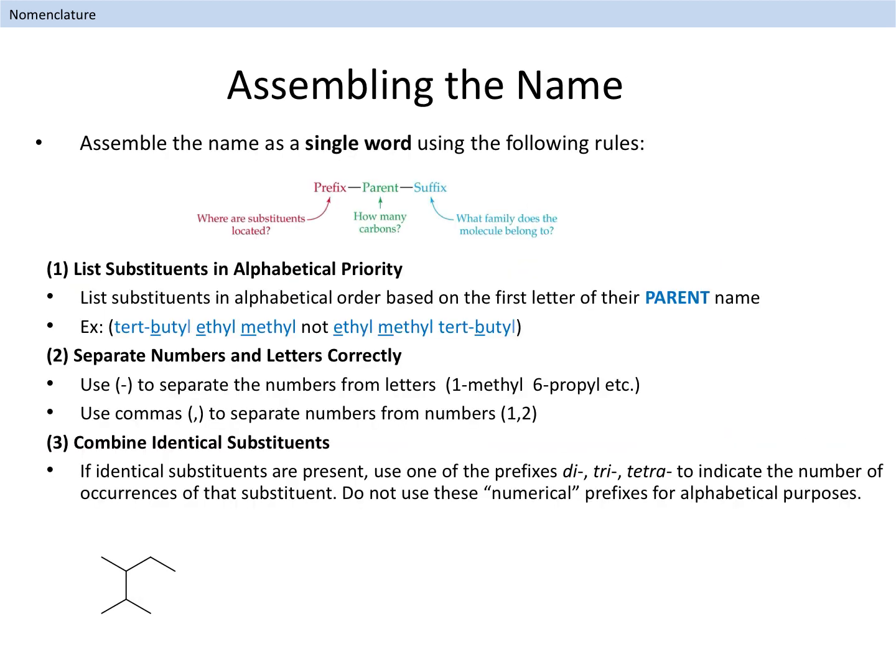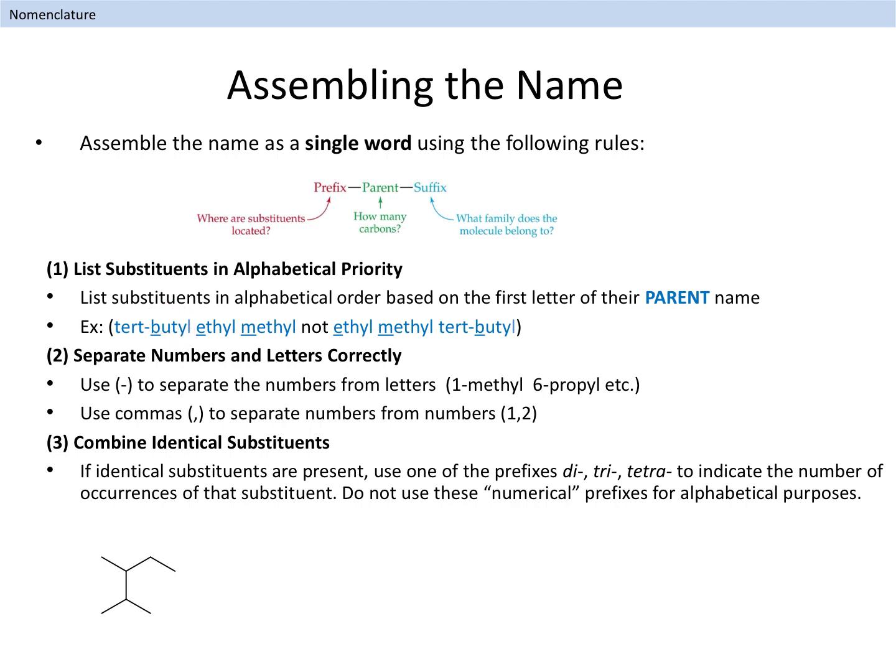Once the parent chain is identified, named, and numbered, and the substituent inventory is completed, we are ready to assemble a complete name for the compound. To do so, we will follow the format shown below, adhering to several rules as we assemble the name. We start the name by listing each substituent. To do this correctly, we will be listing our substituents in alphabetical order, using the first letter of the parent name of the substituent. Remember that the parent name is not based on structural prefixes, such as tert or sec. So a tert-butyl group would be alphabetized using the letter B, not T.